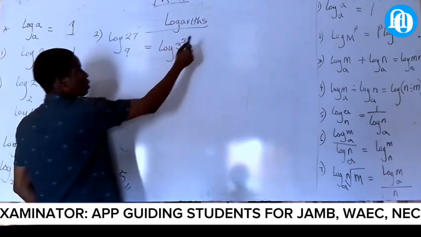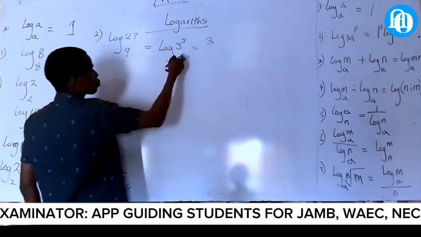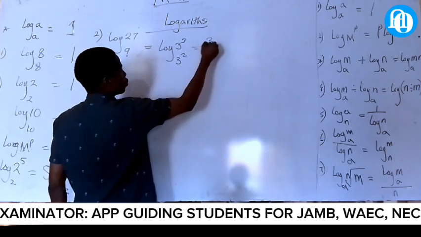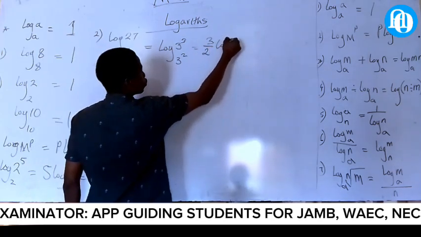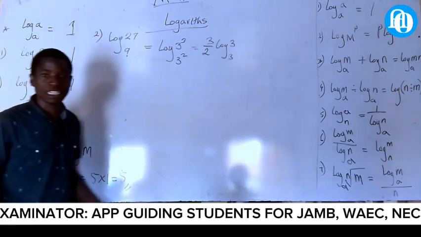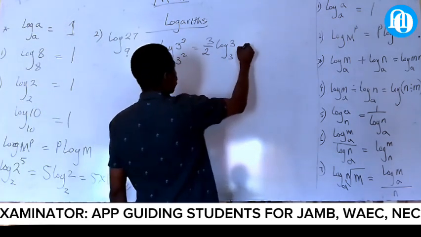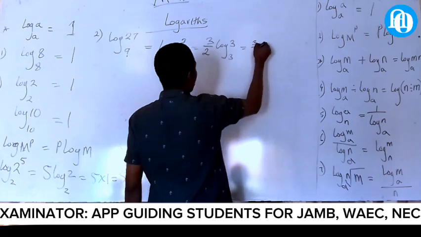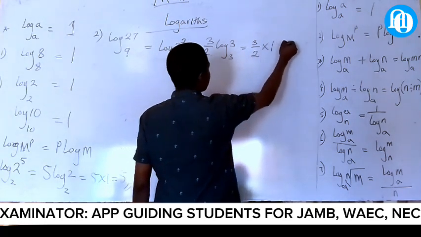Notice that this will now be 3, and this one at the back will now be 2. Log 3, 3. What is log 3, 3, everybody? 1. It will now be 3 all over 2 times 1, which is the same thing as what?